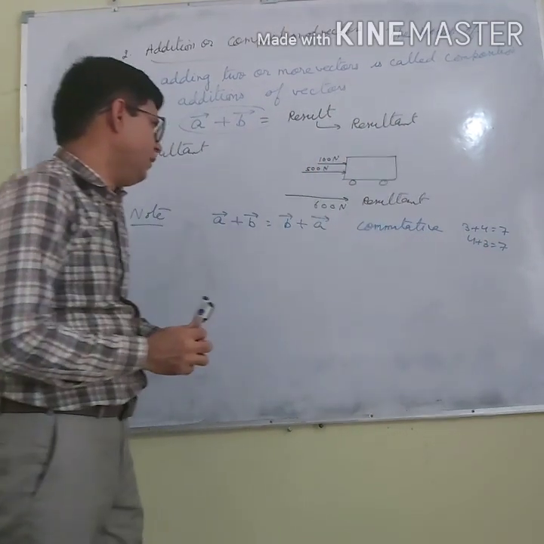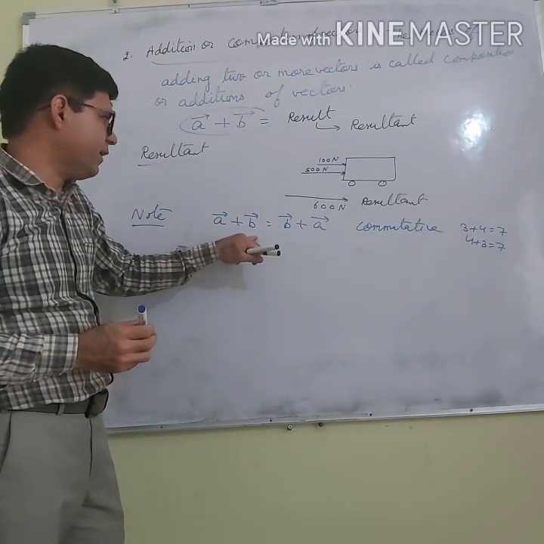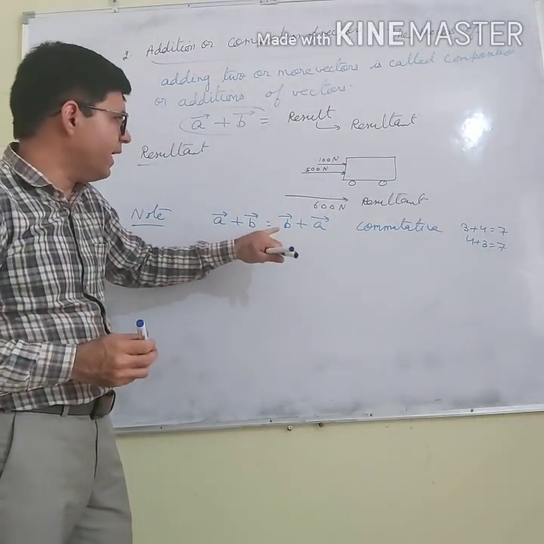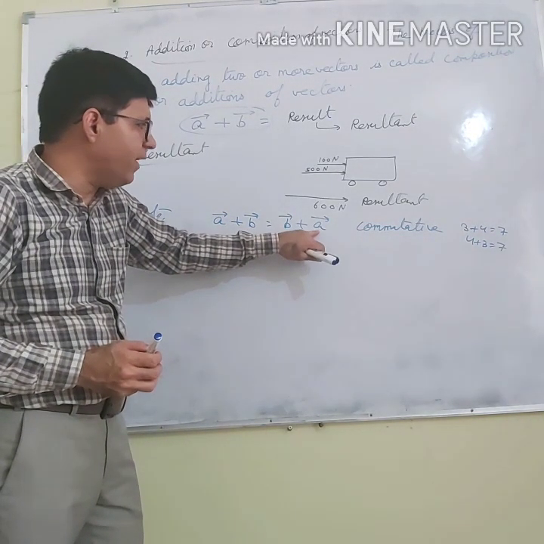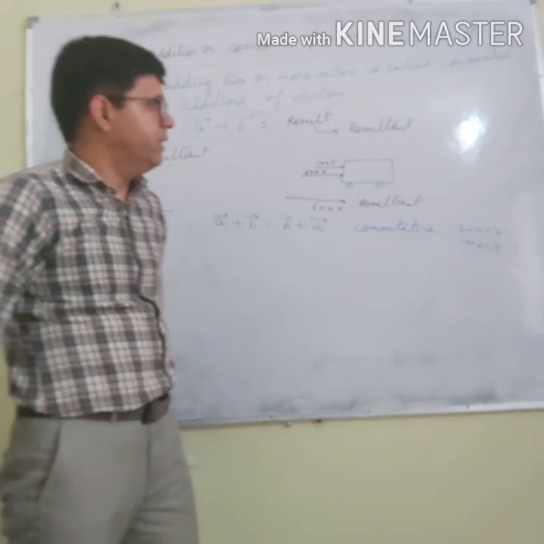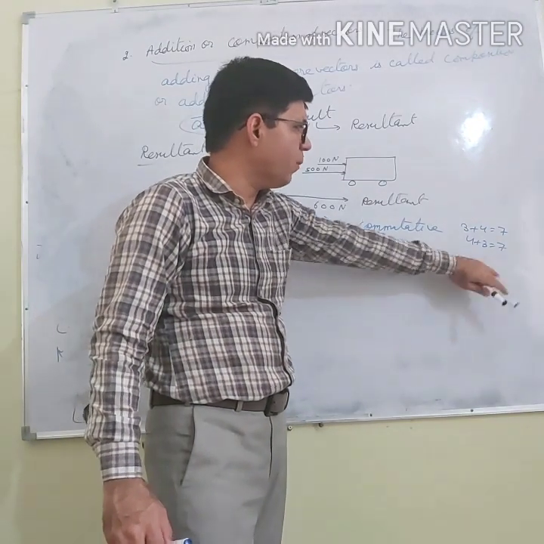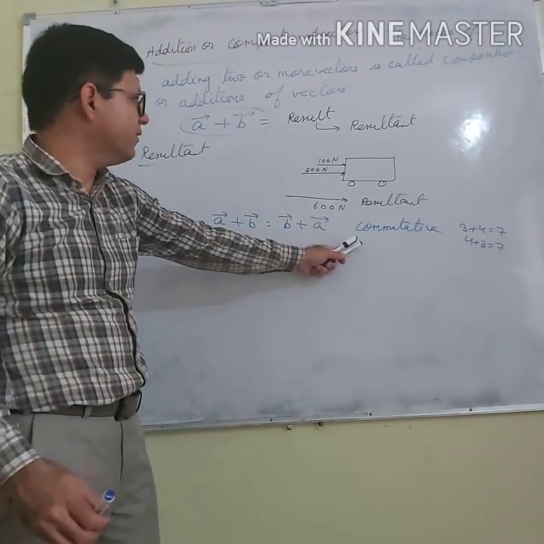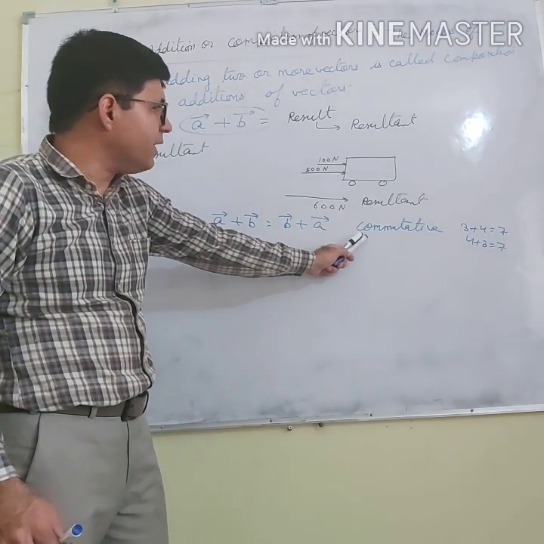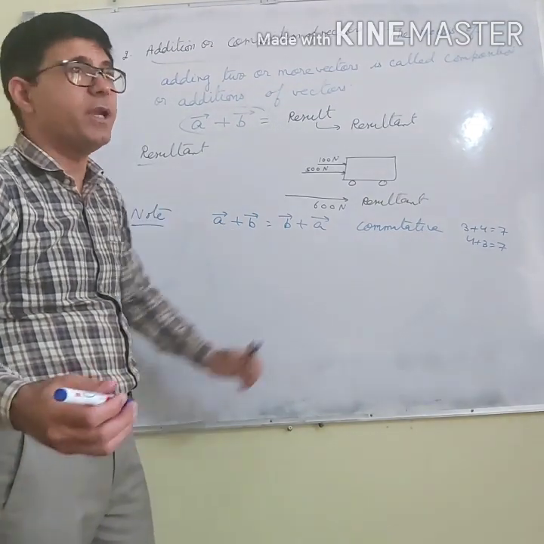If I add vector B to A, I will get the same result as adding vector A to B. Just like 3 plus 4 is 7, 4 plus 3 is also 7. It means that vector addition follows the commutative law.